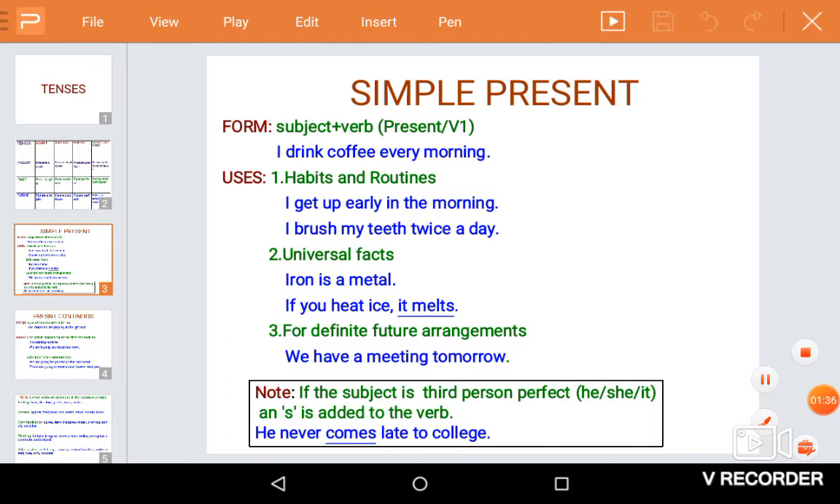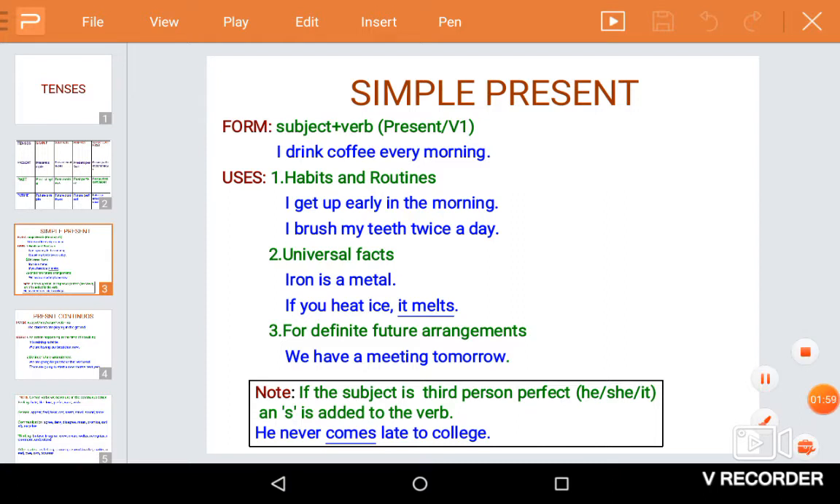Next, to say universal truths, we use the simple present tense. Water boils at 100 degrees Celsius. Whether it is Germany, America, or India, water boils at 100 degrees Celsius because it is a universal fact which will never change. Iron is a metal. If you heat ice, it melts, etc.